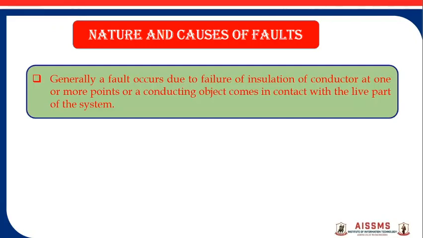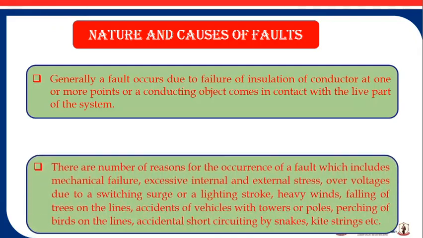Due to failure of the insulation of the winding, a fault may occur. In transmission lines, if a conductor comes in contact with a live part of the system, then also a fault will occur.